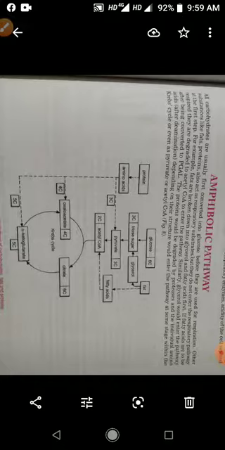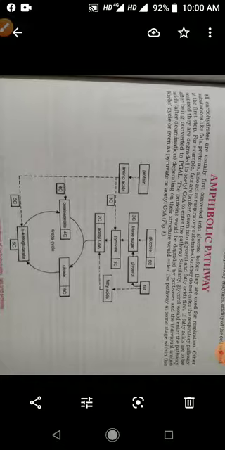In anabolism, simpler and smaller molecules are converted into large molecules. So here, amphibolic pathway is a biosynthetic and energy producing pathway.